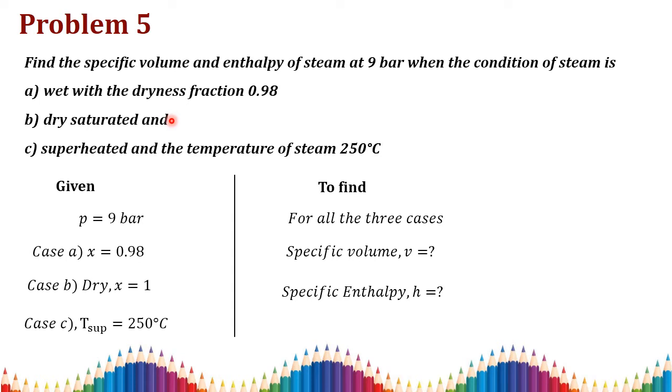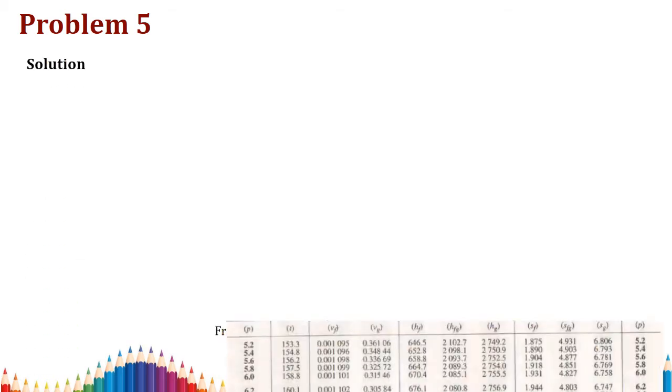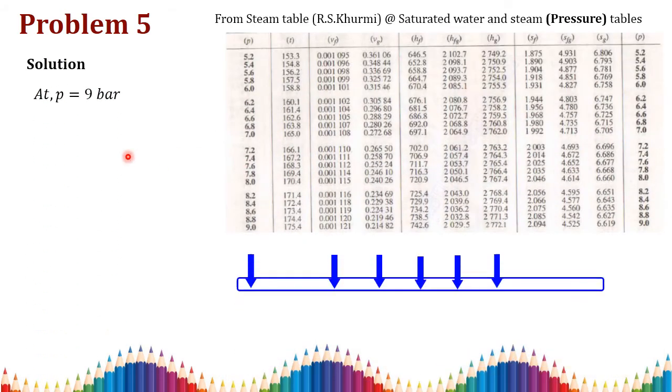If it is dry saturated, we go for the saturated formula. If it is superheated and the temperature is given, we can either measure the quantities directly from the steam table, or otherwise use the superheated formula.